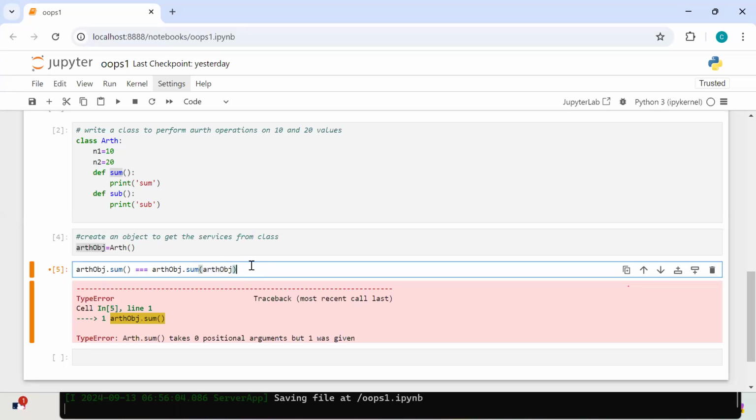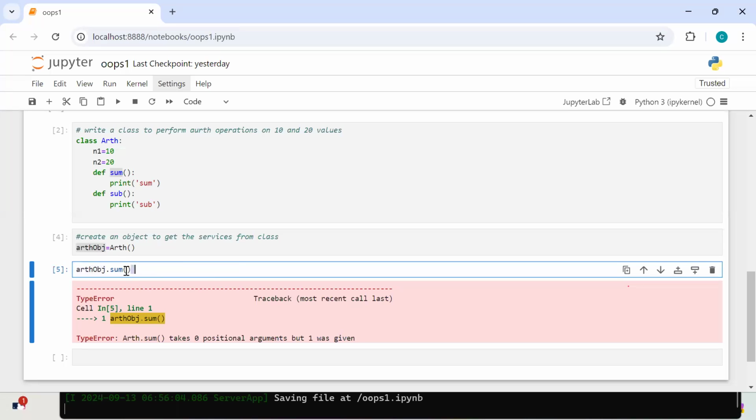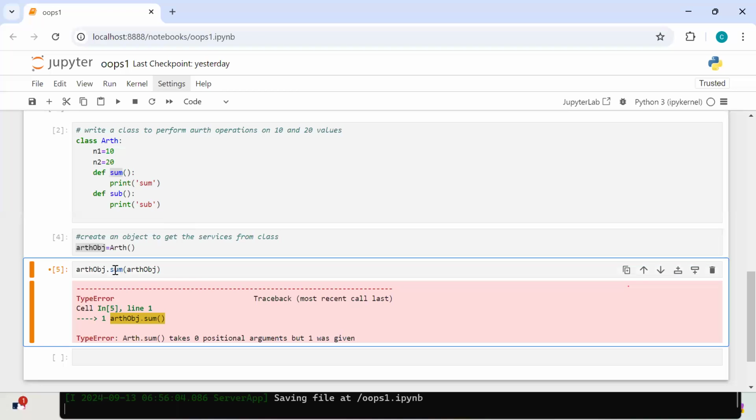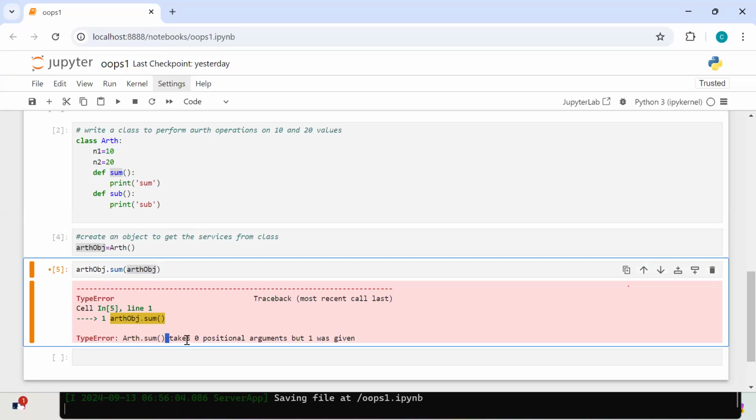This is physically not visible to us. Internally, whenever you call a class method using an object, Python passes one default argument. That argument is your class object only or not. So it passes it like this. Whenever you call a method or a function by passing one argument, you have to hold that argument or not. If you do not hold it, you get the error: sum takes 0 positional arguments, but 1 was given. Yes or no?